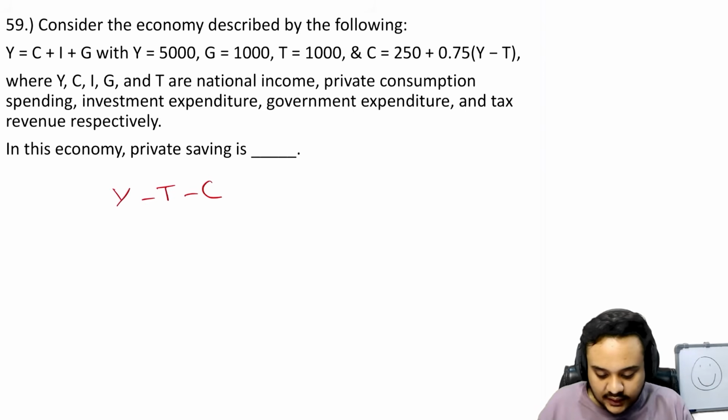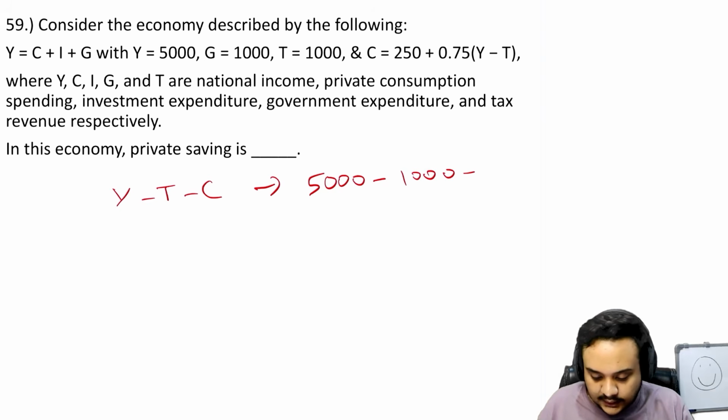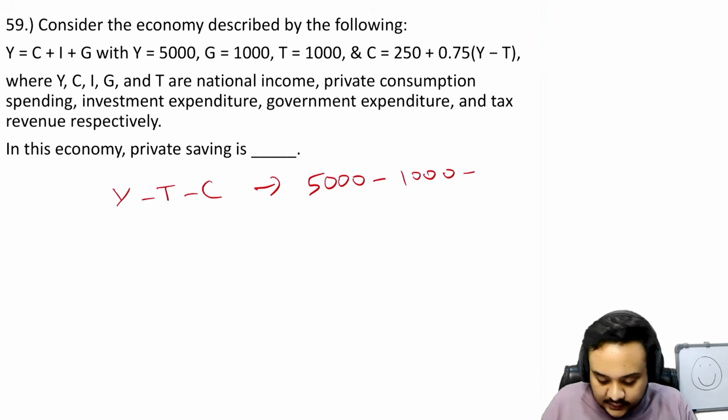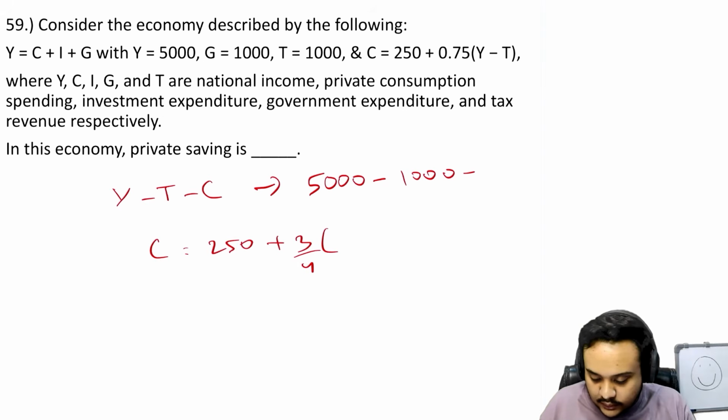So you just have to find this. Obviously you have income as 5,000, minus taxes, which are given as 1,000, and the consumption is given as, okay, you have to further solve the consumption. So 250 plus 3 by 4 into 4,000 is 3,250.